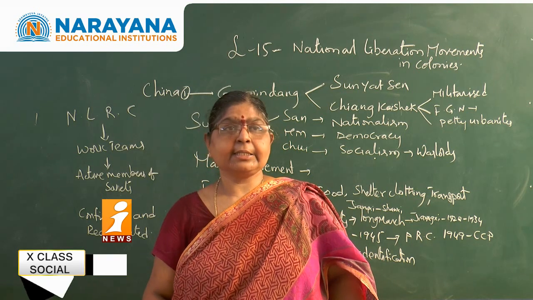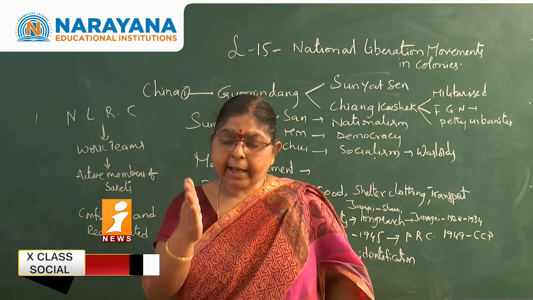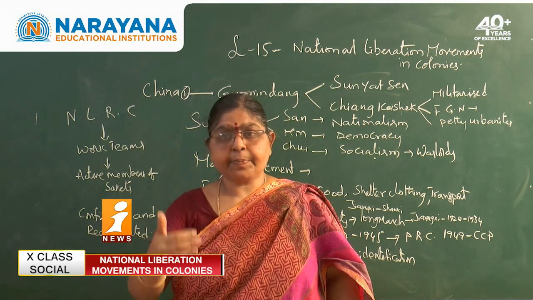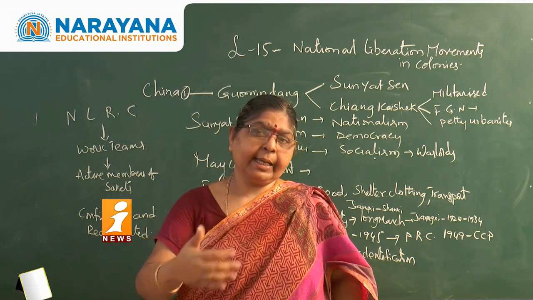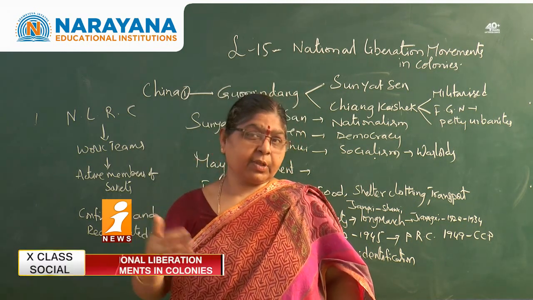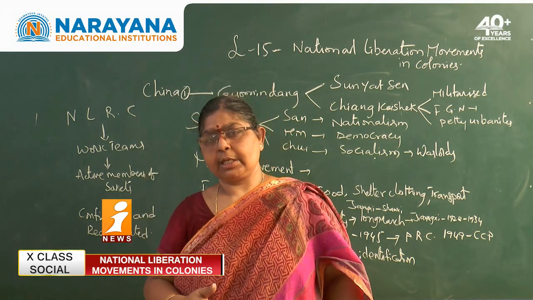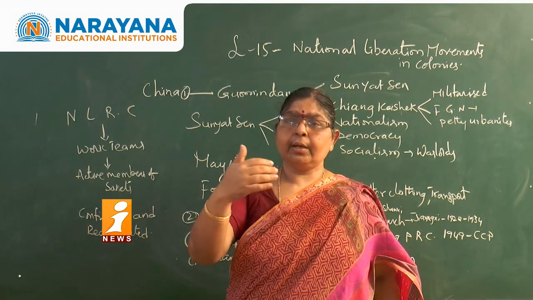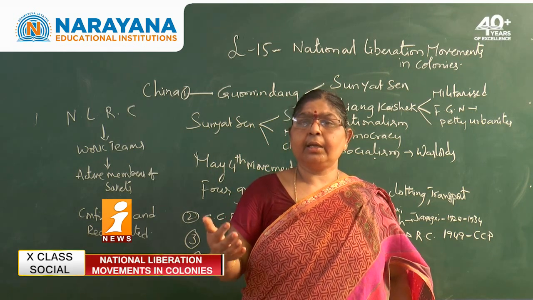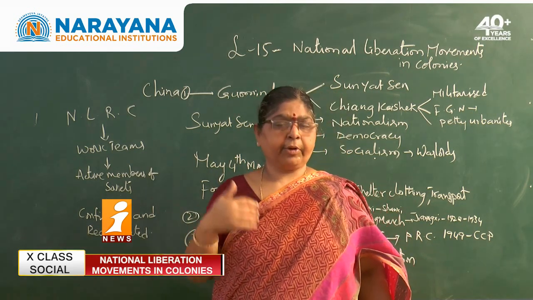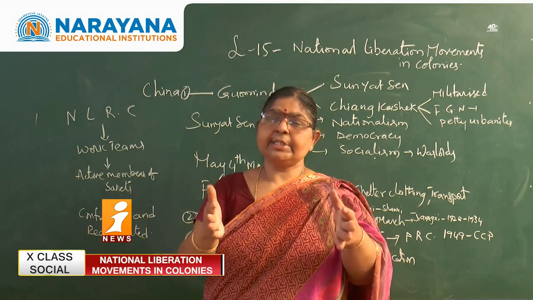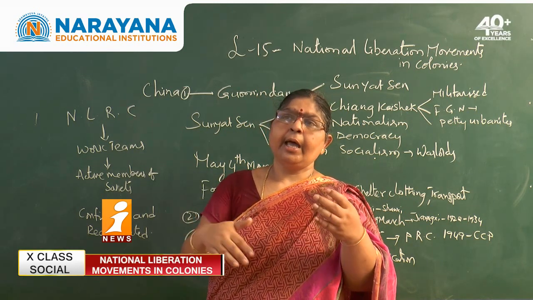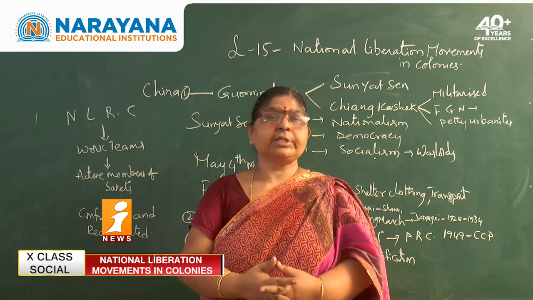The next thing is, in the year 1919, China participated in the First World War on behalf of England. So they expected that all the areas that were lost to Japan previous to the First World War, they would get back. They expected that, but you know the duality of these Britishers. They did not take any action in favor of China. When the Treaty of Versailles was signed at that particular time, they did not consider the demands of China and simply ignored the interest of China.